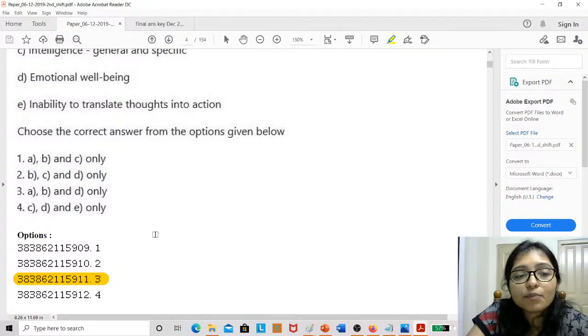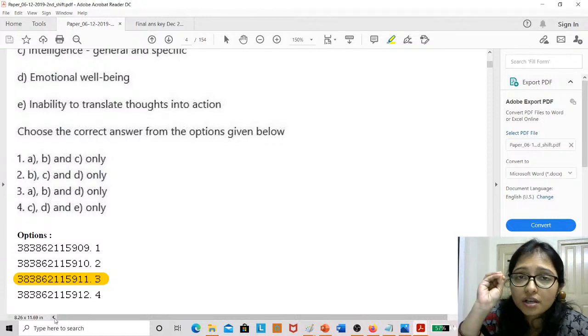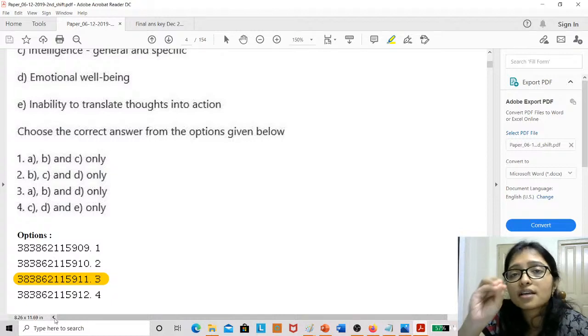See here, emotional well-being. Here you have to choose any one option. That's why you have to eliminate the most sure answer. That is not emotional intelligence here. It is giving emotional well-being.